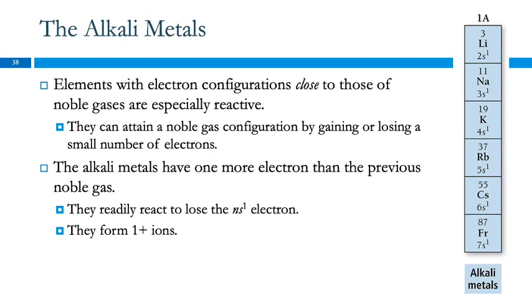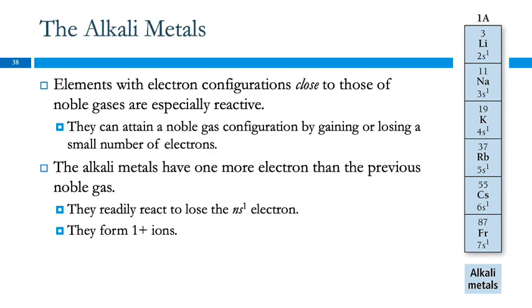These are very reactive elements. They all have 1 valence electron. They can attain a noble gas electron configuration, have electrons that look like the noble gases, by just losing 1 electron, and so they will do this very readily.